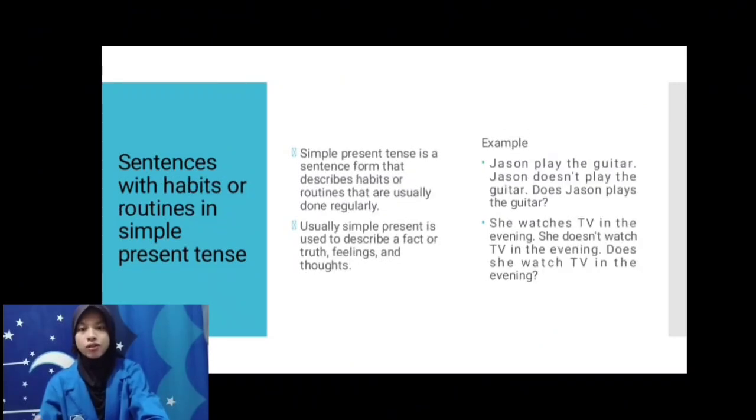Sentence with habit or routine in simple present tense. Simple present tense is a sentence form that describes habits or routines that are done regularly. Simple present is also used to describe a fact or truth, and feelings. Example: Jason plays the guitar. Jason does play the guitar. Does Jason play the guitar? She watches TV in the evening. She does watch TV in the evening. Does she watch TV in the evening?